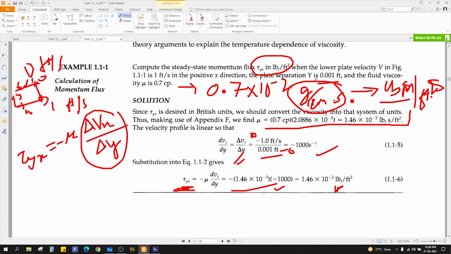So do it accordingly. There is a conversion in appendix F. So you can convert this pound mass lbm into pound force lbf. So use the appropriate conversion.